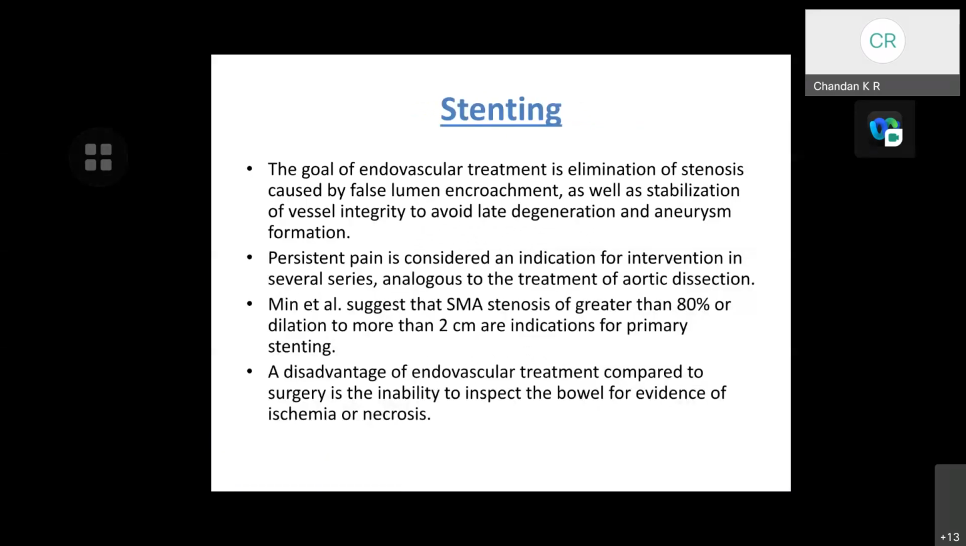Coming to stenting, the goal of endovascular treatment is elimination of stenosis caused by false lumen encroachment, as well as stabilization of vessel integrity to avoid late degeneration and aneurysm formation. Persistent pain is considered an indication for intervention in several series, analogous to the treatment of aortic dissection. Mean et al. suggested that SMA stenosis of more than 80% or a dilatation of more than 2 cm are indications for primary stenting. A disadvantage of endovascular treatment compared to surgery is the inability to inspect the bowel for evidence of ischemia or necrosis.